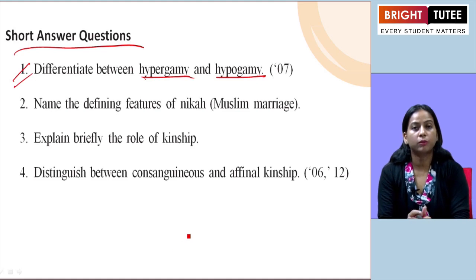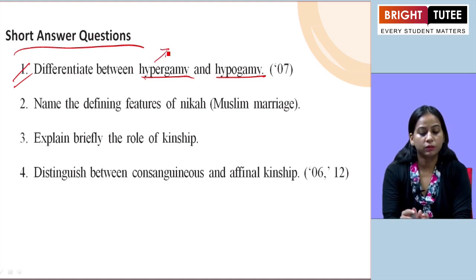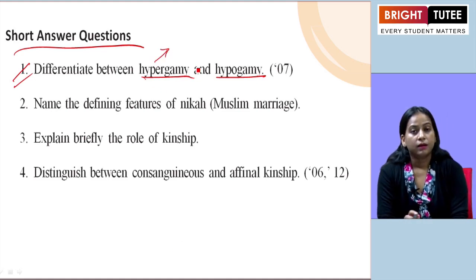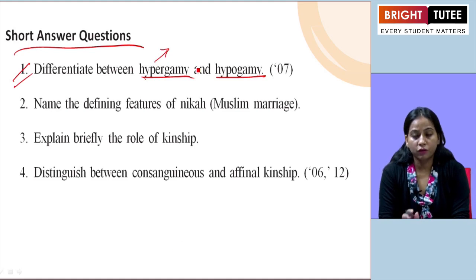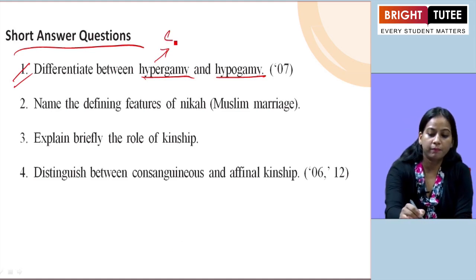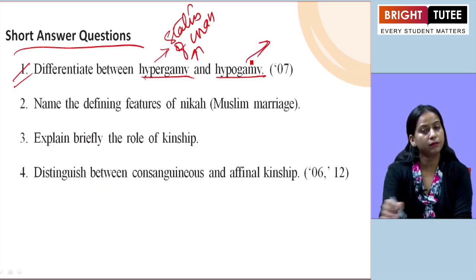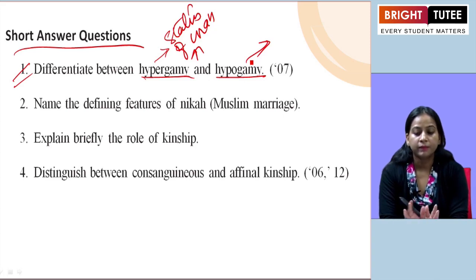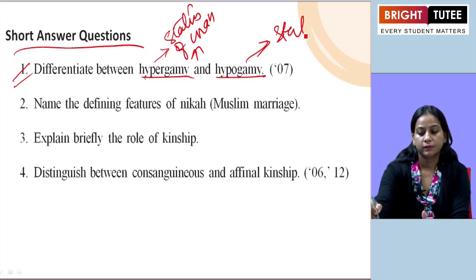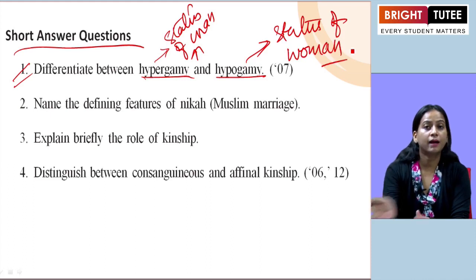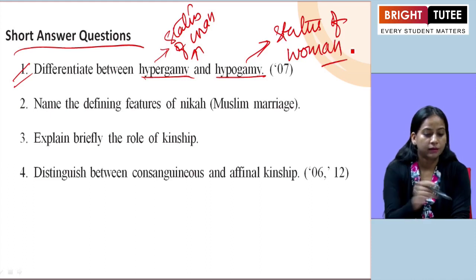So here, we can simply define both. Hypergamy is a form of marriage in which the status of men is higher, whereas in hypogamy, you have to mention the same point, the status of women is higher than that of men.